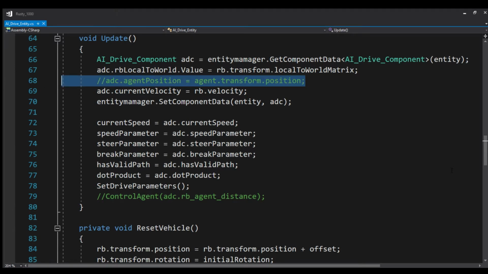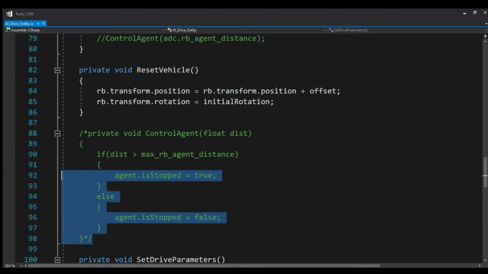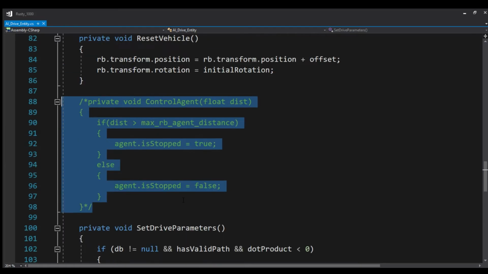Agent position will now be the waypoints that can be extracted from unit buffer, so we don't need to assign it here. And since there is no agent, we don't need the control agent method, which was meant to pause and resume agent movement.